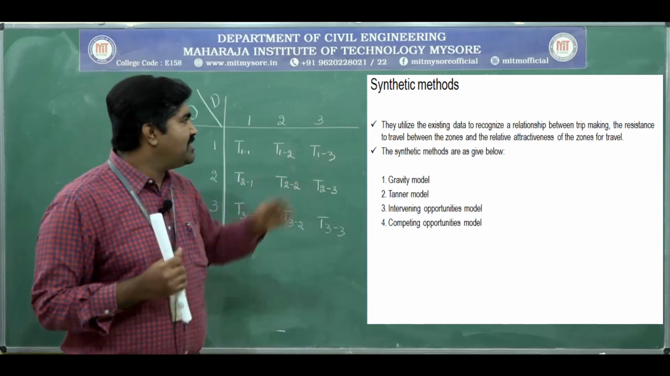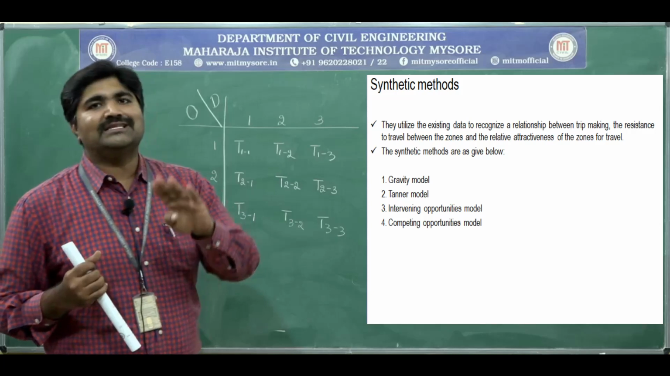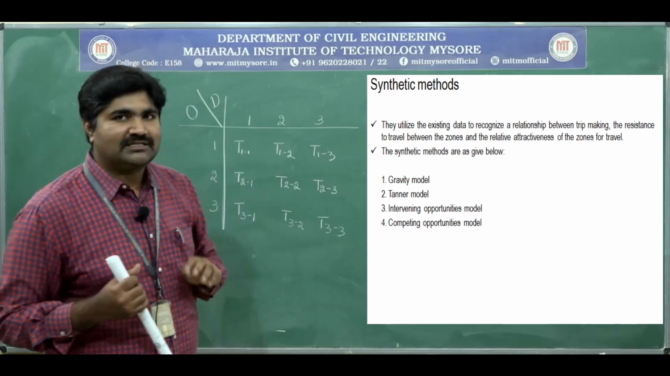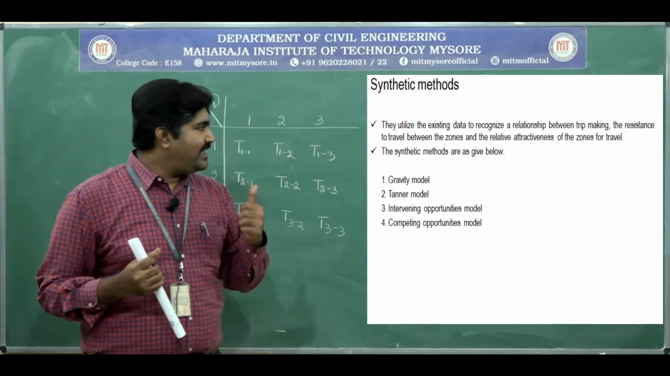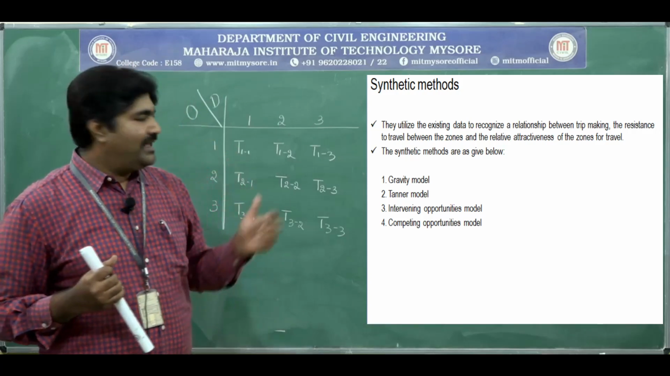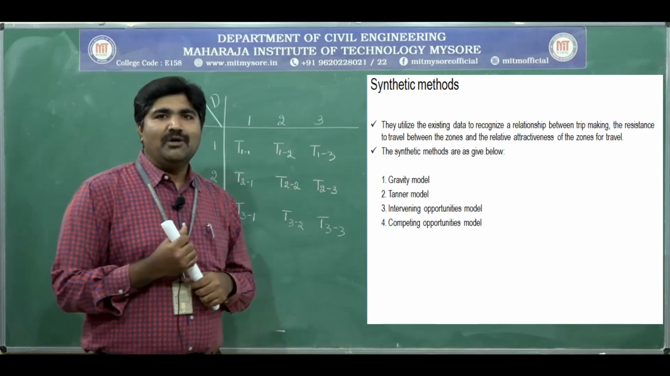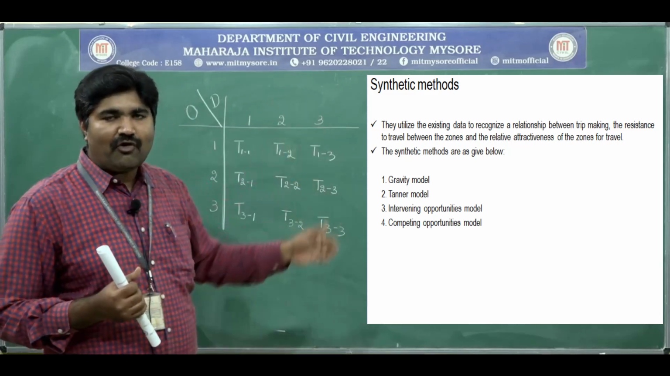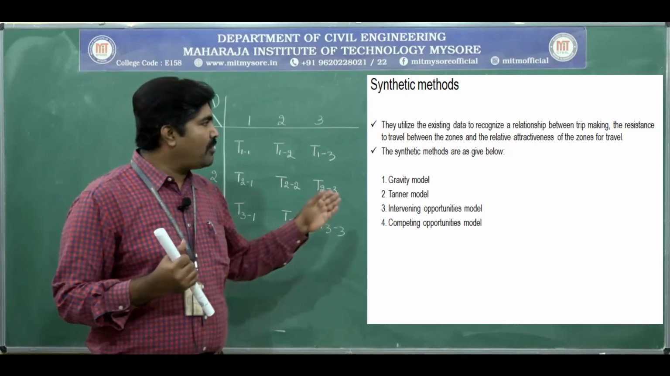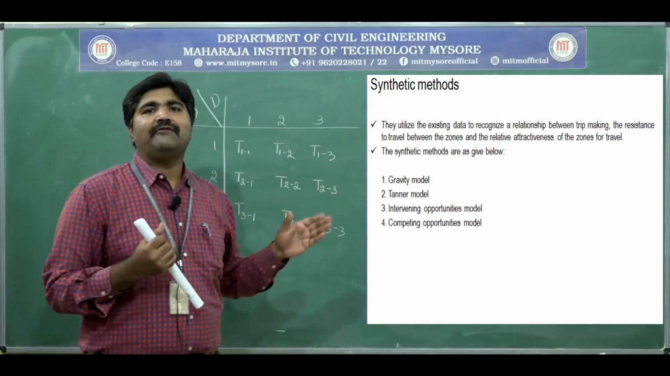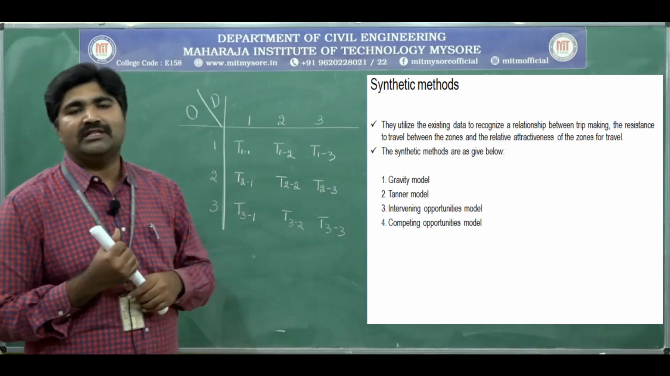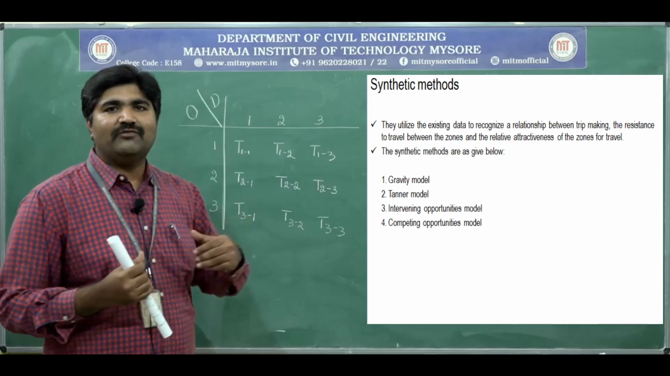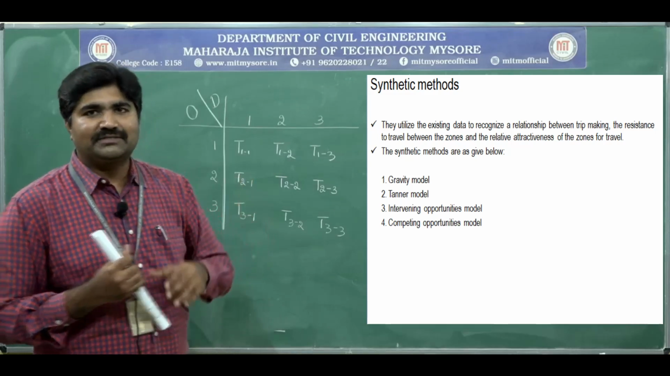In synthetic methods we have 4 methods. The first one is the gravity model. Next, we have the Tanner model. Next, the intervening opportunity models. Lastly, the competing opportunity models. These are the 4 methods we have, and we have a problem on the first method, that is the gravity model. By using that we are going to distribute the trips.